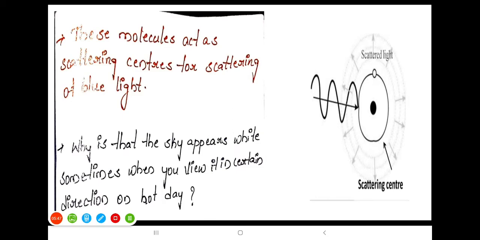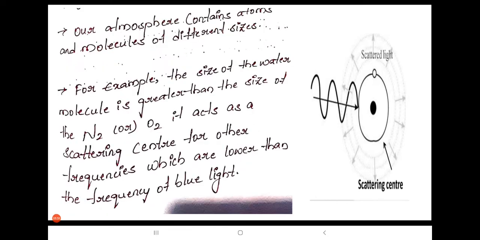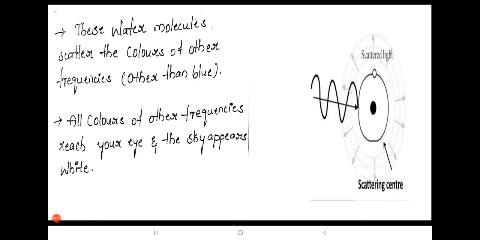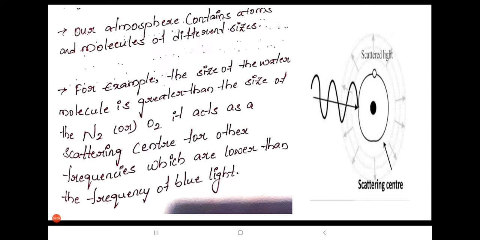Why does the sky appear white sometimes when you view it in certain directions on a hot day? When we observe the sky, it appears blue because of the size of the nitrogen and oxygen molecules.